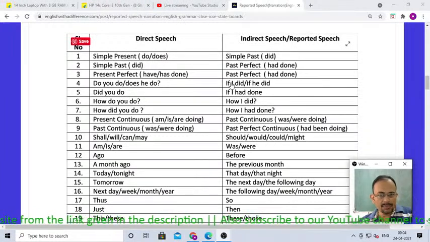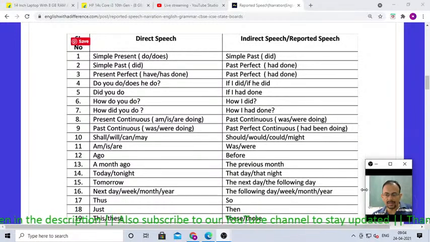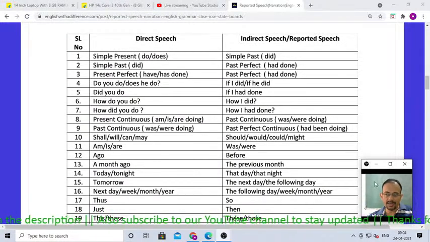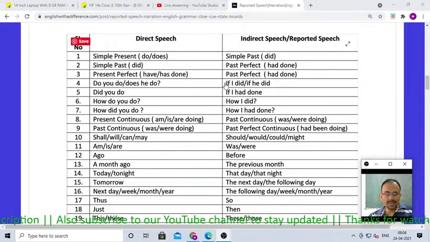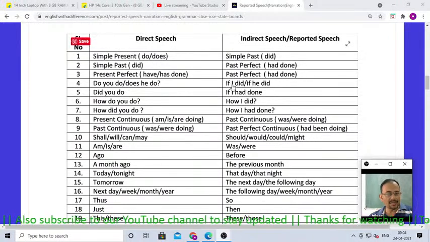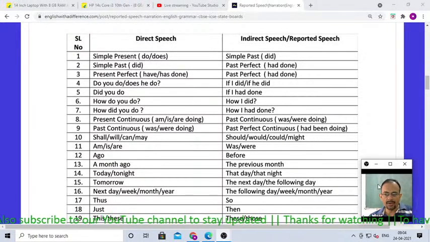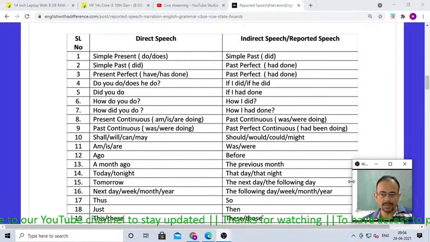So first the subject will come, then the verb will come, right? The interrogative sentence loses its interrogative structure, and it becomes like this: first if or whether or why, what, whatever, then subject, then verb, right? So this is how you have to write. Dear students, please do remember this particular fact.